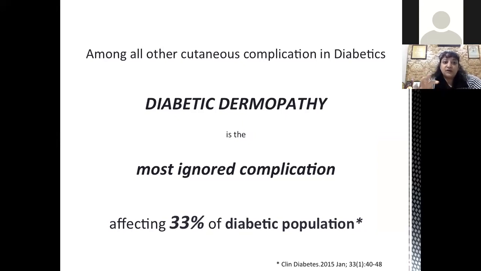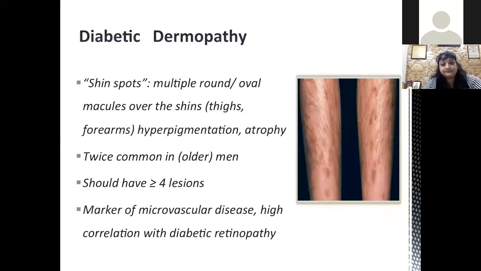Among all other cutaneous complications, diabetic dermopathy is the commonest, and it is the most ignored complication. It affects almost 33% of the diabetic population. They are also called shin spots, because most commonly they are seen on the shins or pretibial region. They are multiple, round to oval macules present on the shins. Thighs or forearms may be involved.